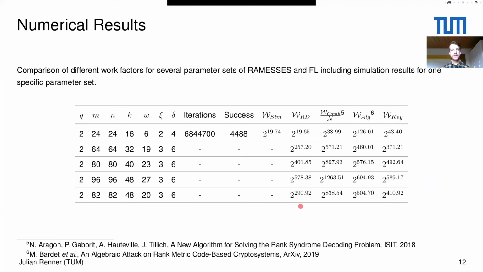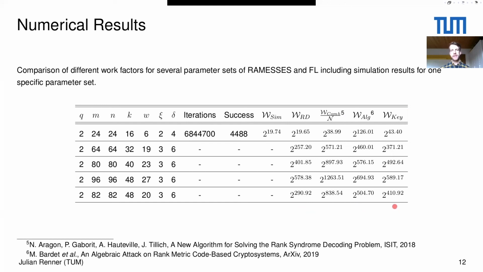What you can see is that our new proposed algorithm is for most of the parameters considerably better than the two generic decoders. But I would say this is also not too surprising, because here we actually use the structure of the Gabidulin code, and the generic decoders, as the name already says, are suitable for all kinds of linear codes and don't make use of the particular structure of the code.